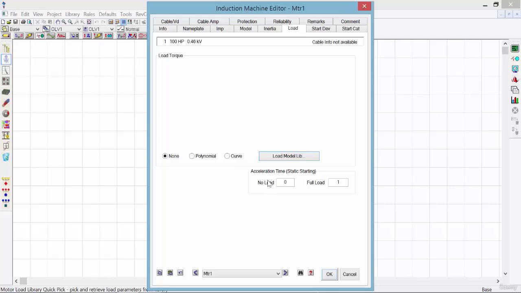It says how long it takes from no load to full load. We're going to change the full load to 4 seconds, for example, to see what the difference would be in the plot. This means that it takes 4 seconds for the motor to be fully loaded online.